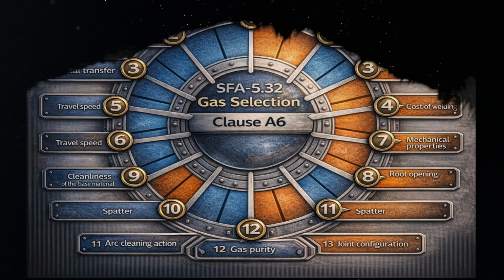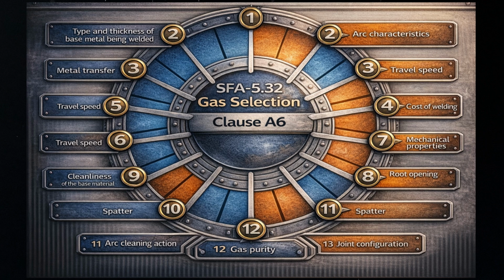Annex A of SFA 5.32 is informative, not mandatory, but it is the code's own guidance on gas selection. Clause A6 lists the factors that must be considered for proper gas selection. These are quoted directly from the code. 1. Type and thickness of base metal being welded. 2. Arc characteristics. 3. Metal transfer. 4. Travel speed. 5. Depth and width of fusion. 6. Cost of welding. 7. Mechanical properties. 8. Root opening.